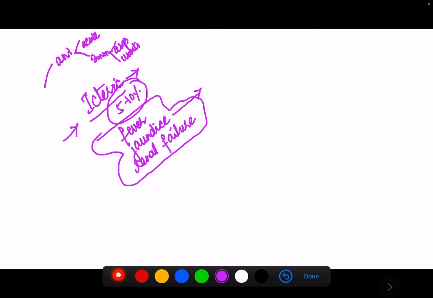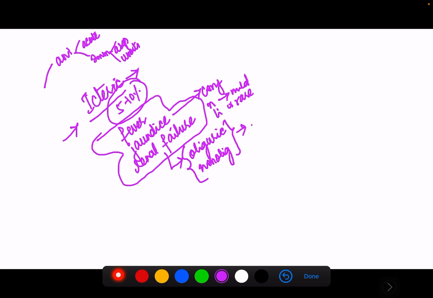Jaundice means conjugated bilirubin will be elevated, and liver enzymes will be normal or show a mild elevation of aminotransferases. Liver failure is rare, but it might also occur. Coming to the renal failure, it could be an oliguric or a non-oliguric type of renal failure. Serum creatinine will be elevated, and a few patients might also require hemodialysis because of the severe acute kidney injury.